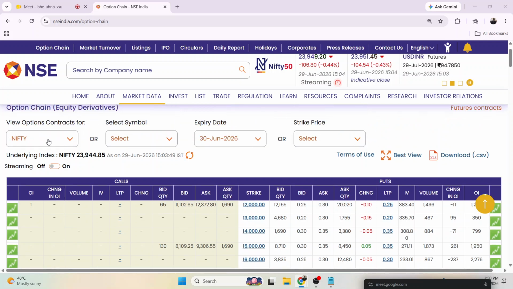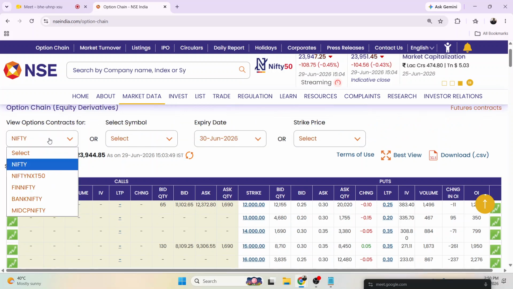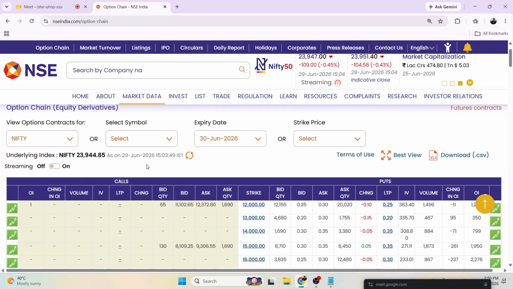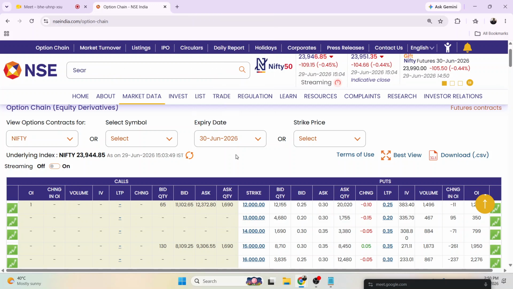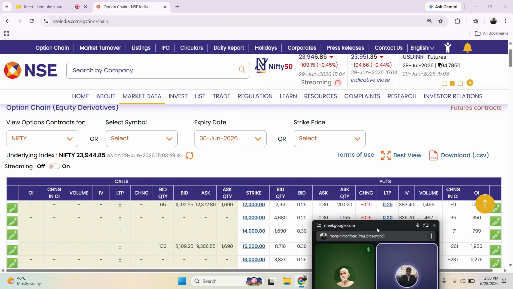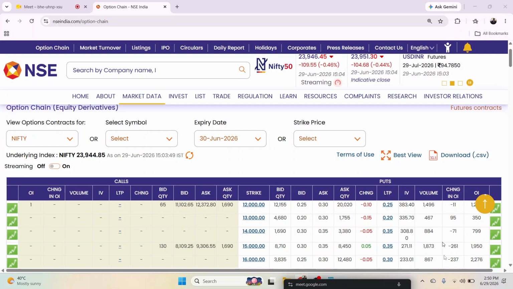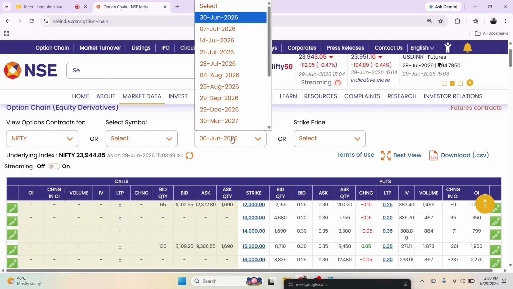Here you can choose any index or stock, for example Nifty, Next Nifty, Fin Nifty, Bank Nifty, Midcap Nifty, and you can see the expiry. Tomorrow would be the expiry of Nifty, and it would be the monthly expiry of the future contract as well. Tomorrow is 30th June. So weekly expiry, monthly expiry for all the stocks, along with the future contract of June will expire tomorrow.